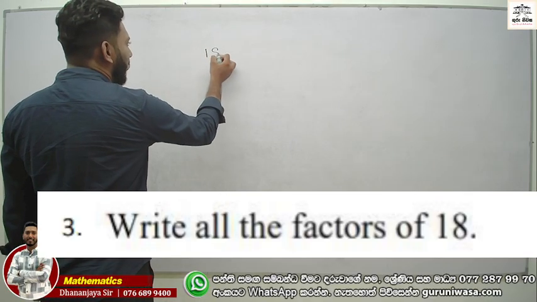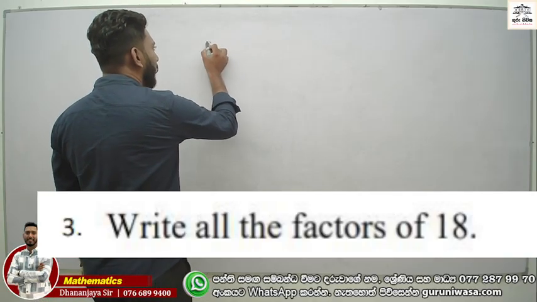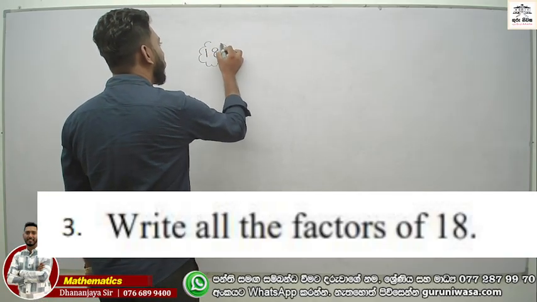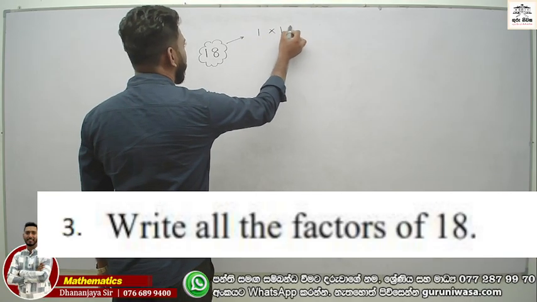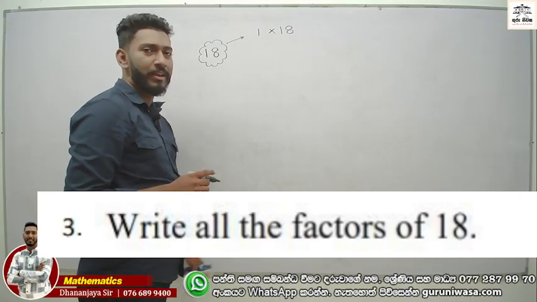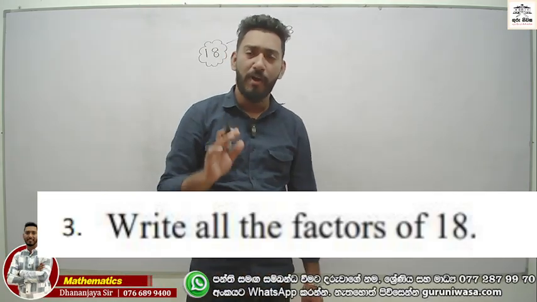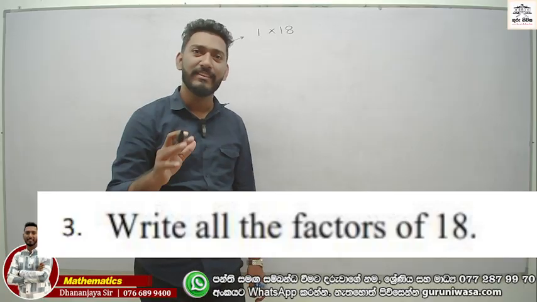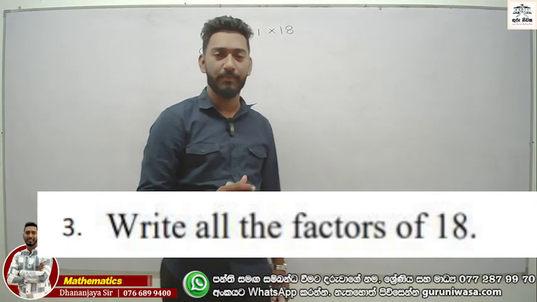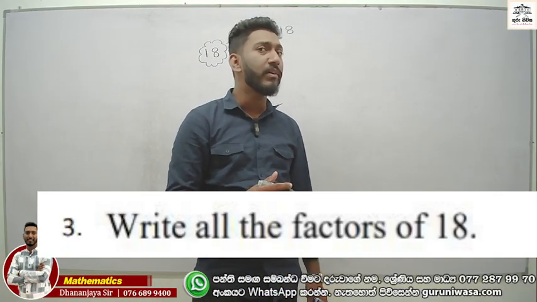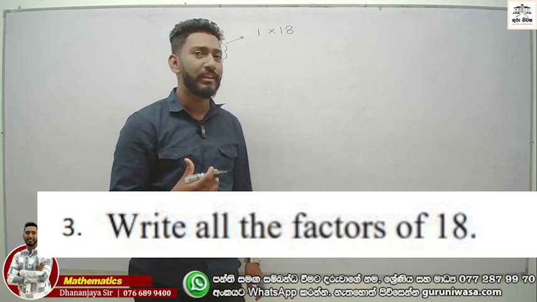You can write 18 as the first one, 1 times 18, and this is 1. Any number, 1 and that number itself, are always factors of it. You remember, 1 and itself.